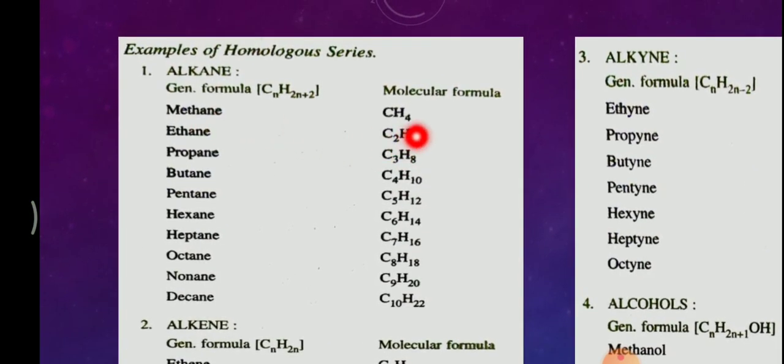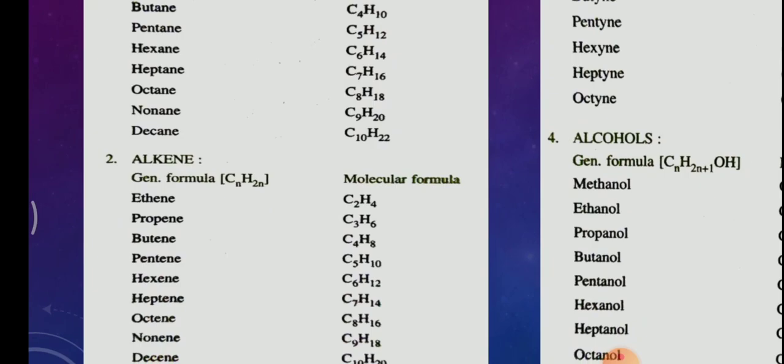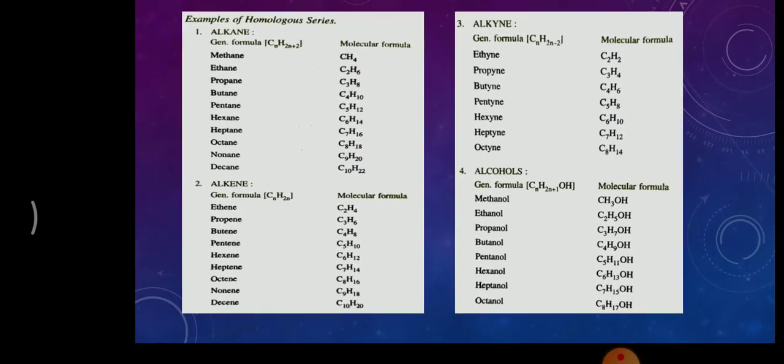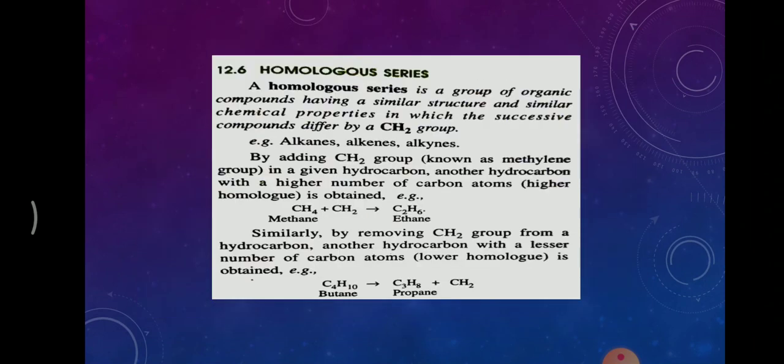Suppose methane is a good fuel; similarly all other compounds of this family will be good fuels, meaning they have the same chemical property. Let's come back here. A homologous series is a group of organic compounds having similar structure and similar chemical properties, in which the successive compounds differ by a CH2 group.